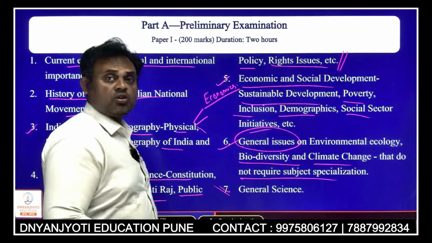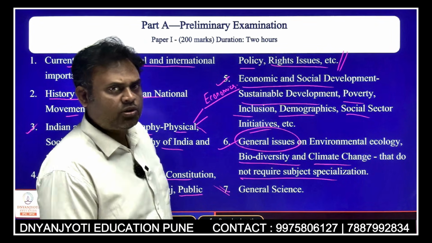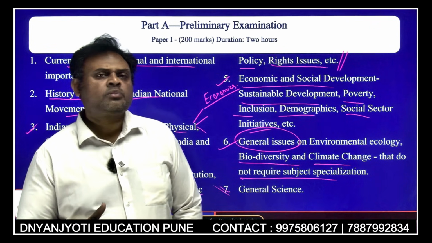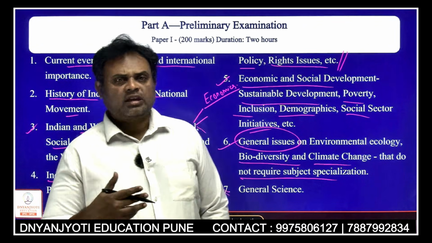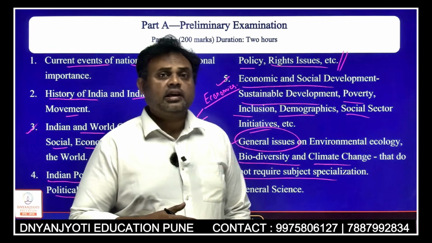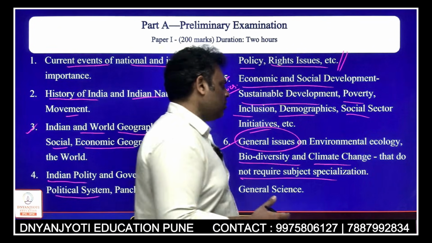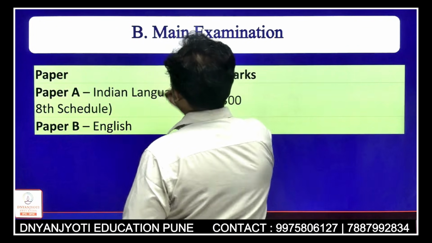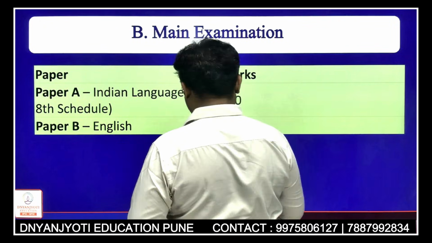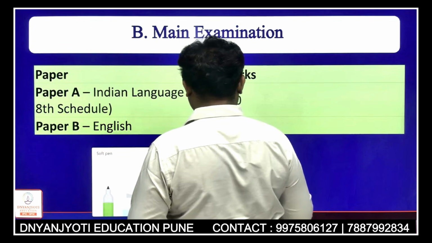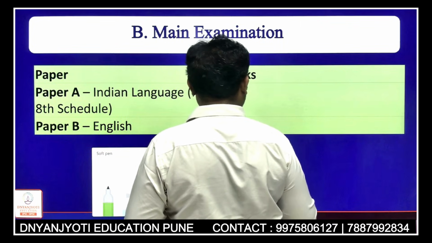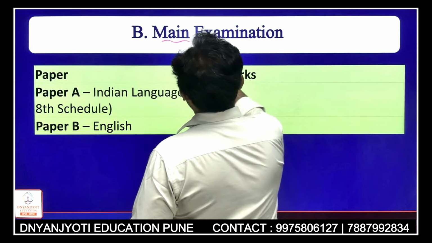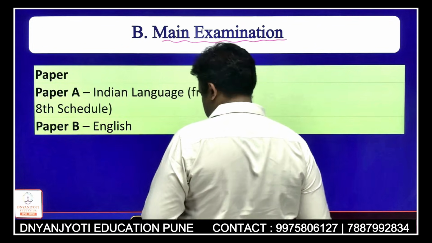Once you are thoroughly prepared, only then should you appear for this examination. Once I go for the prelims, suppose I get qualifying marks, say hypothetically I get 120 marks, then I am going to the next stage, and the next stage is the mains examination. When I talk about this mains examination, you have to understand that this mains examination is a merit based stage.